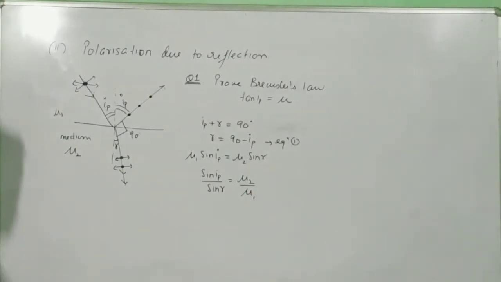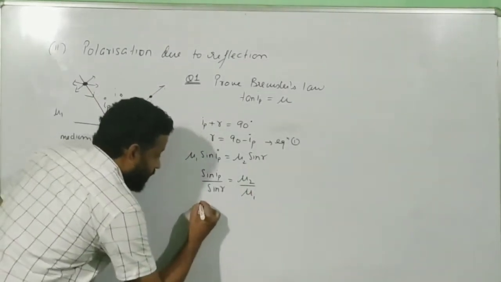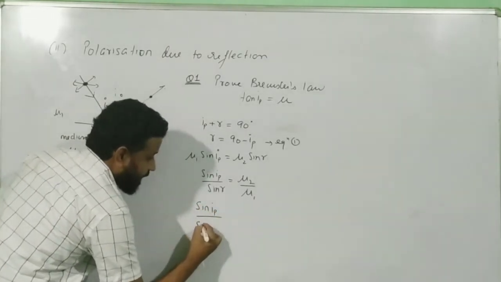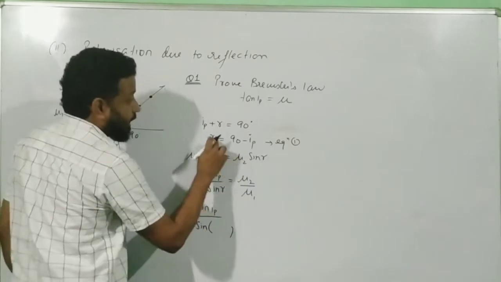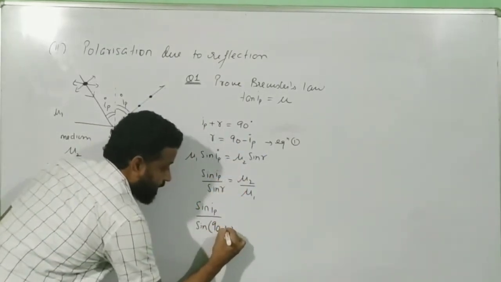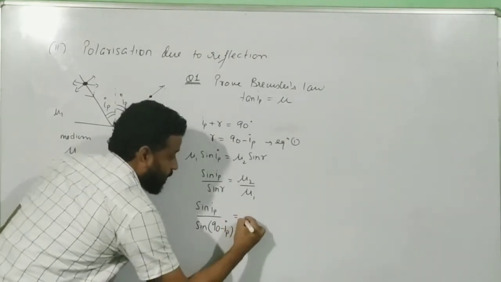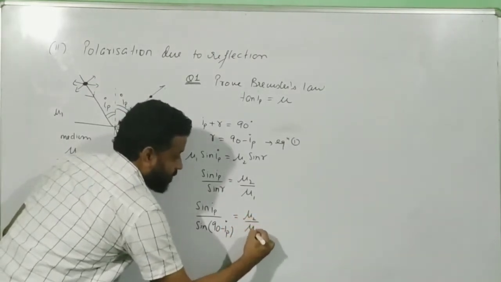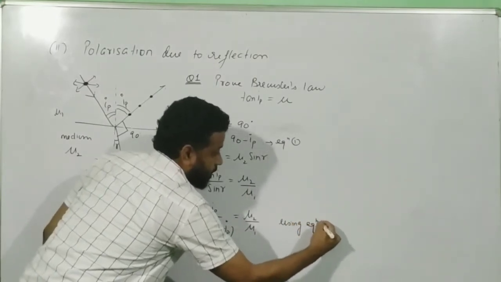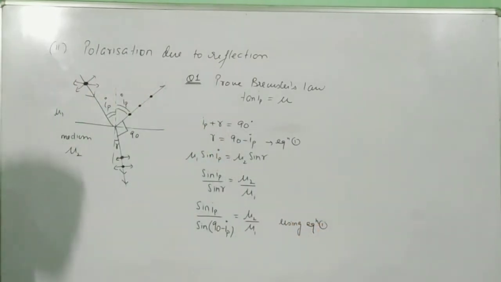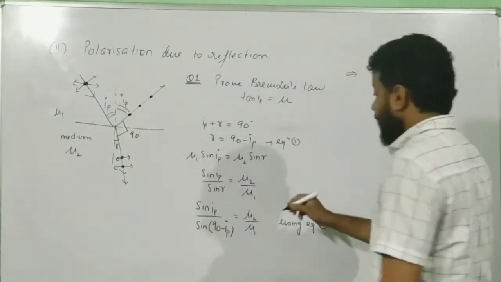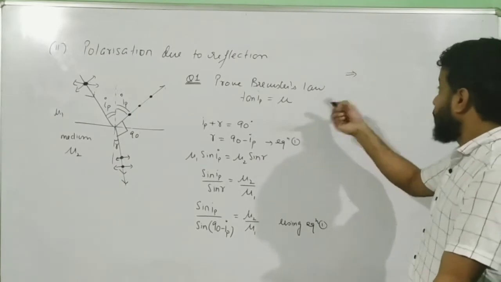Alright? Now, second step, I can write sine IP divided by sine, how can I write R? I can write R as 90 minus IP, using equation 1. So sine IP divided by sine of 90 minus IP equals mu2 divided by mu1. Now what is sine 90 minus IP? It is cos IP.